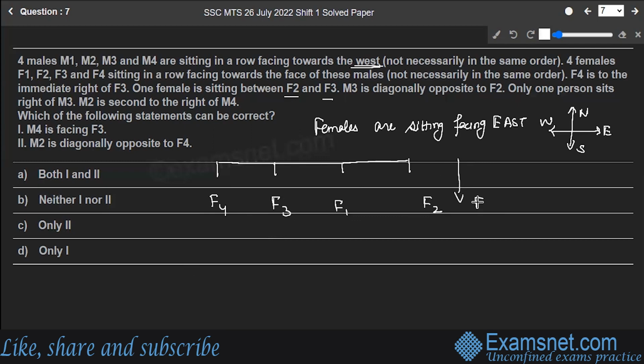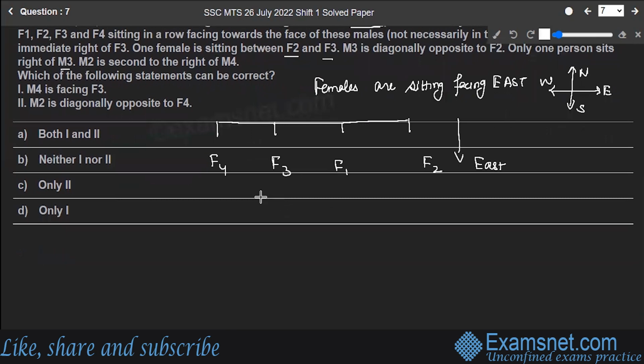This is facing towards the east. Now let's go for the males. M3 is diagonally opposite to F2. Only one person sits to the right of M3. M2 is sitting second to the right of M4. So according to that, what will be the correct sitting arrangement for the males?